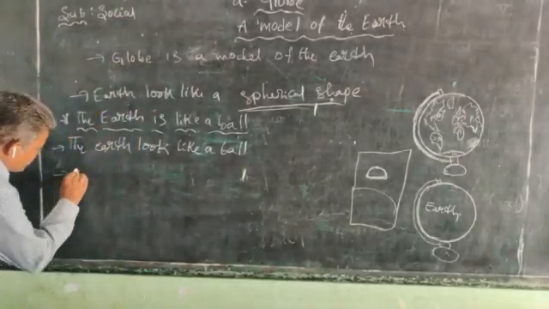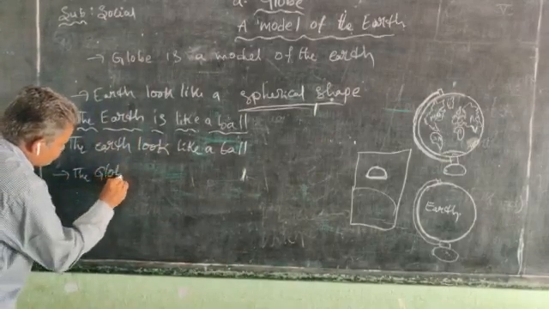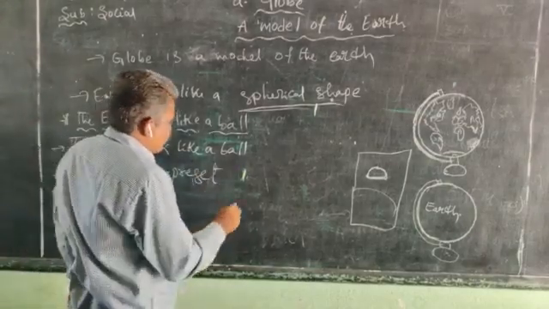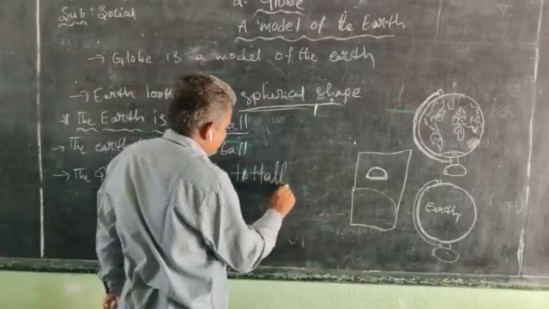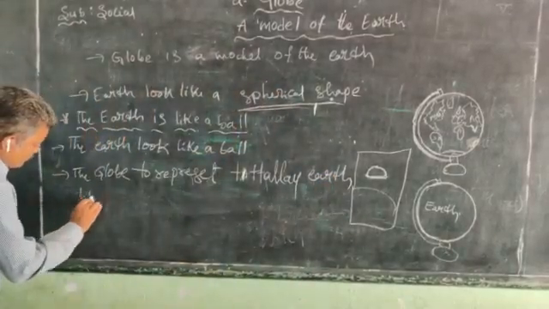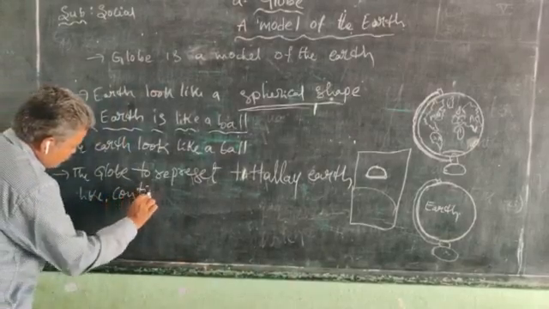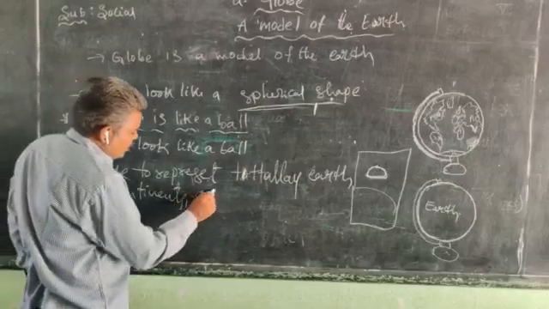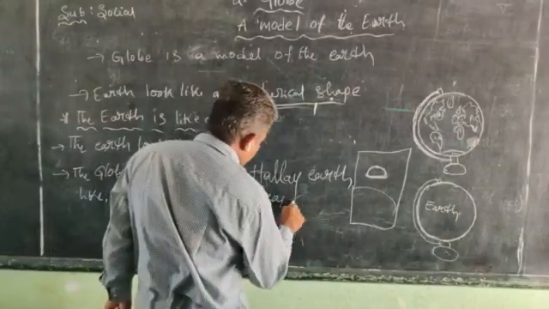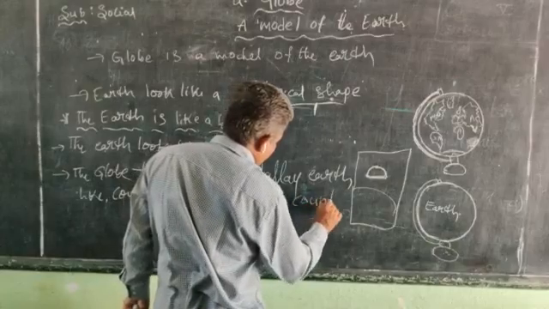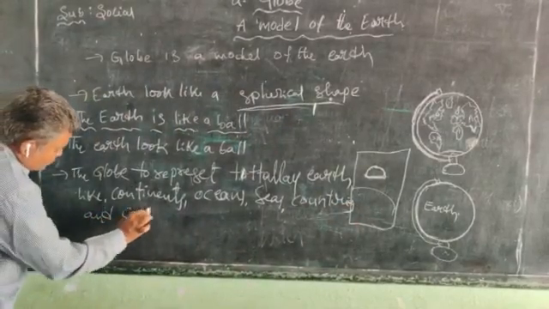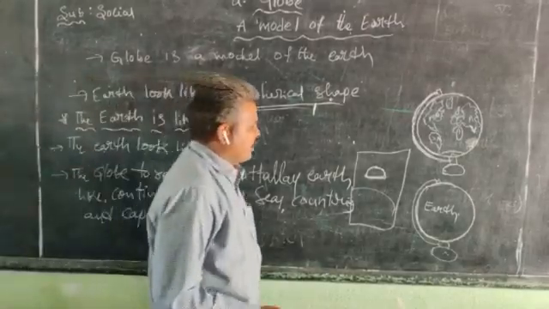So the globe represents the totally Earth: oceans, seas, countries, and capitals.